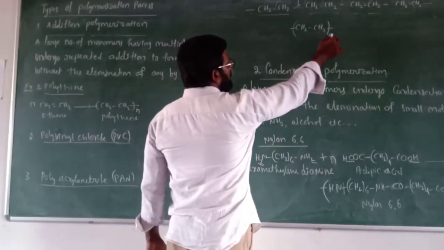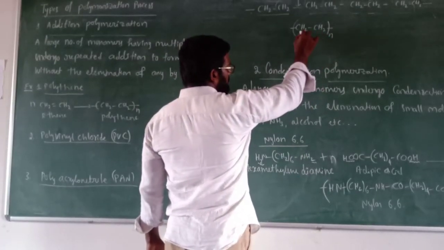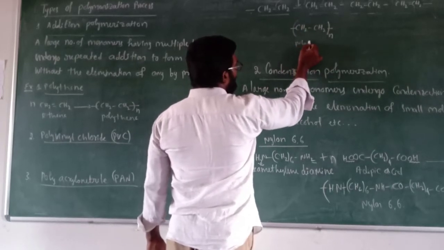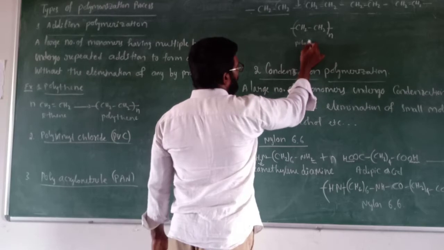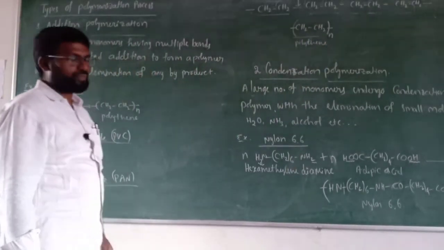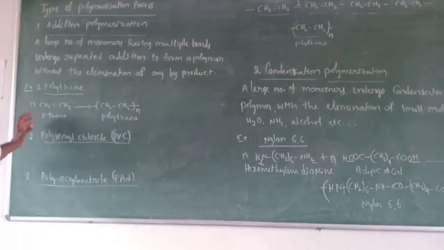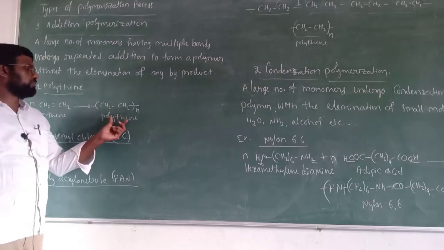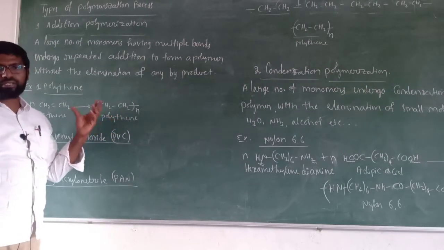So this, for n number of repeating units, this symbol represents a polymer of ethene, or polythene. So this is the formation of polythene. That means a large number of ethene molecules joined together, a very big molecule will be formed, that is polythene.